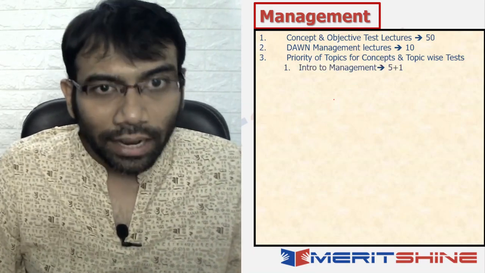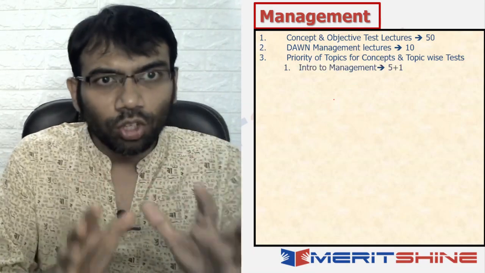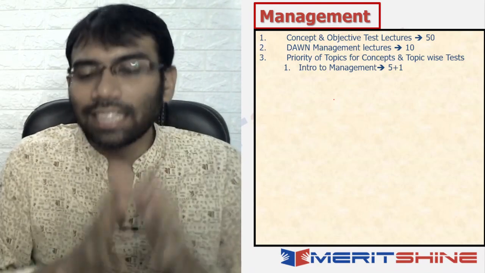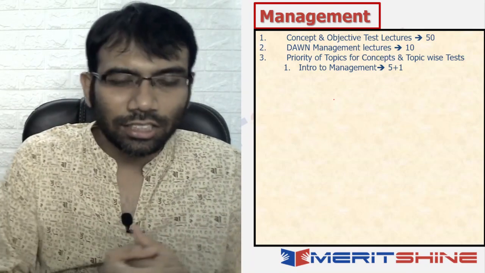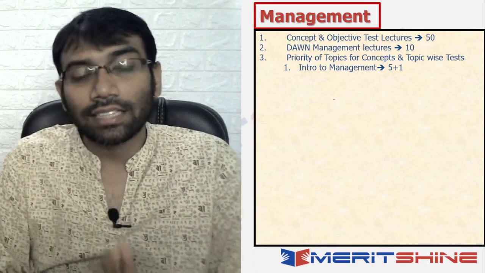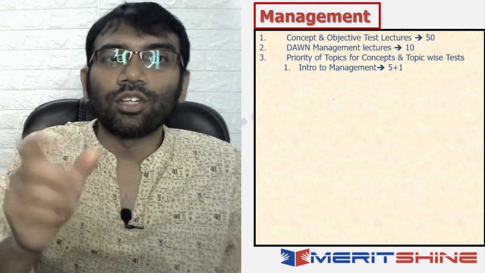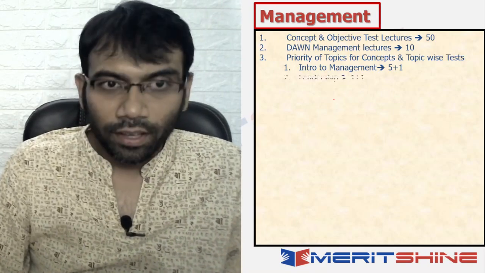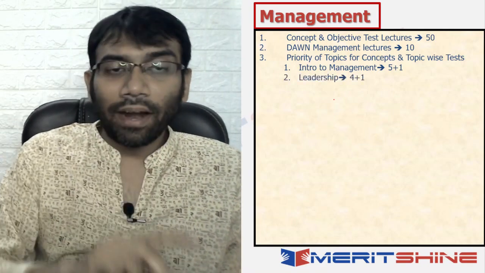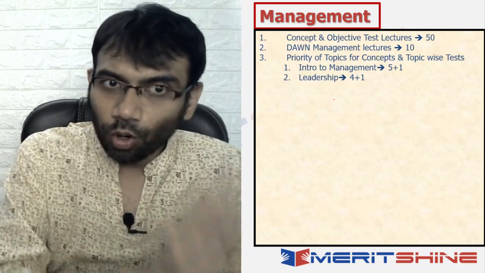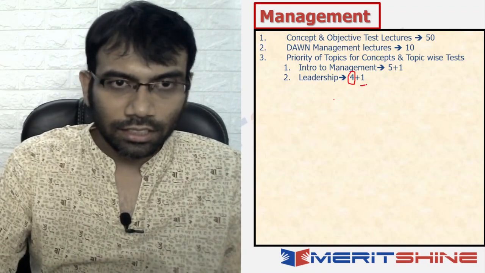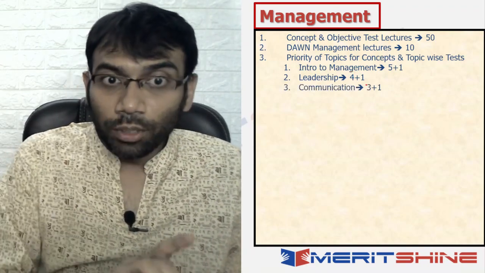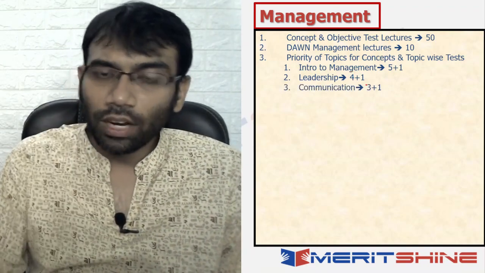So you should start with those priority topics. Introduction to management is the first priority. The module introduction to management has 6 lectures. 5 lectures are concept building lectures with some class test pitched in, and 1 lecture, the last lecture, is the topic test of introduction to management. Okay. So that's the first priority. Second priority is leadership. There are 5 lectures, 4 lectures on concept and 1 lecture on test. Okay. Then communication, 3 lectures on concept, 1 lecture on test.